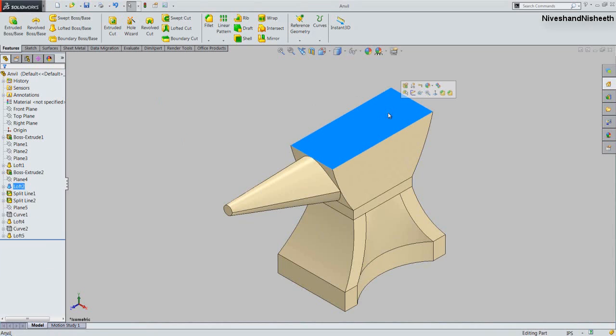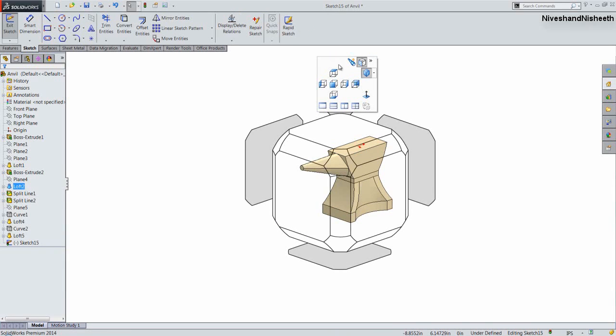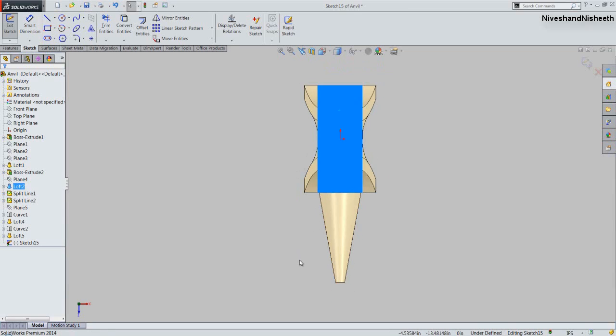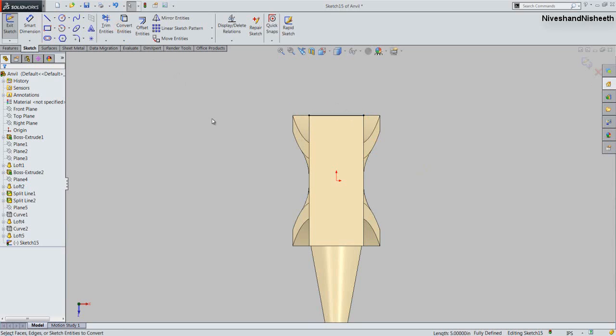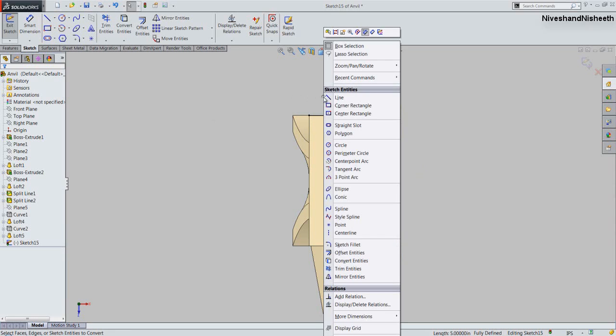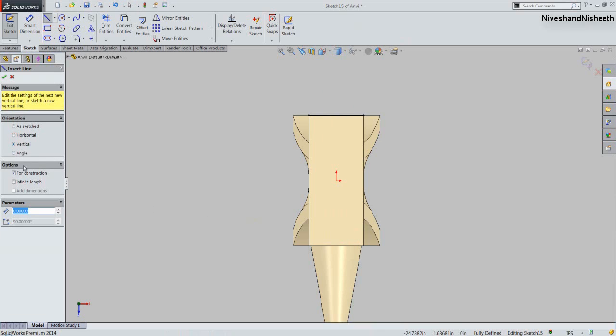We will create a sketch over the top face. Draw a center construction line over the part origin.